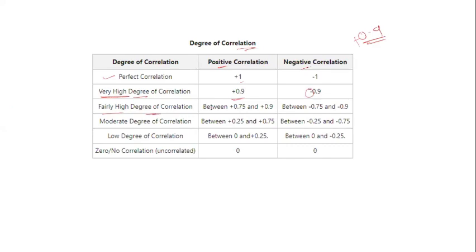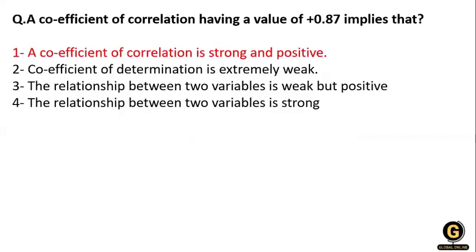Fairly high degree of correlation is when the data is between 0.75 and 0.9. If it is positive, you will see the positive sign; if it is negative, you will get the negative sign. Then in the case of moderate, the data is between 0.25 and 0.75, and for low degree of correlation, the data will be between 0 and 0.25. There is also a possibility of no correlation, zero correlation, where the answer will be 0. So correlation also has a zero correlation.